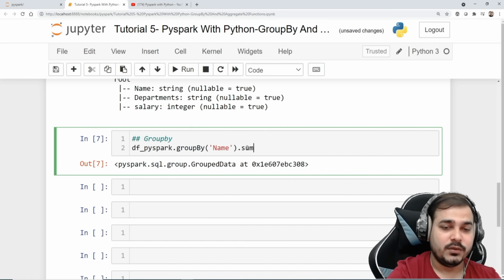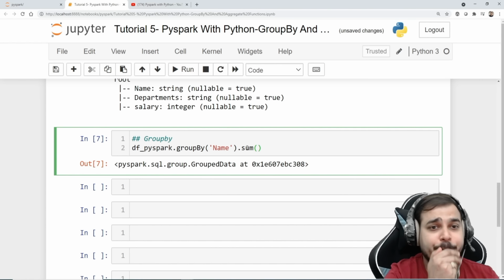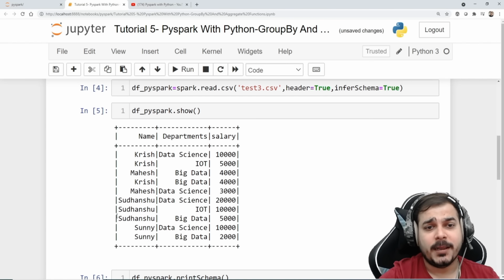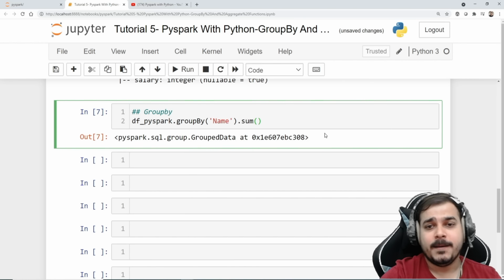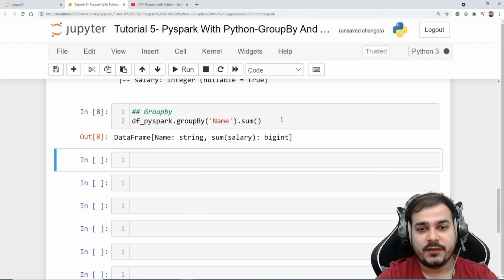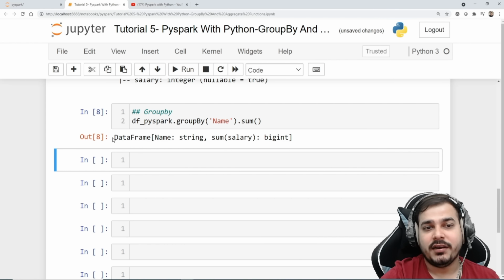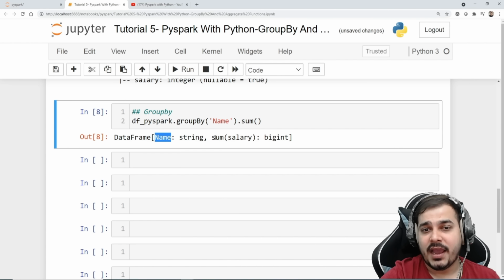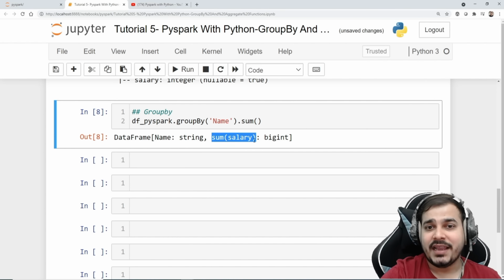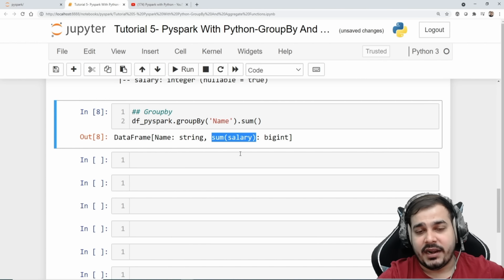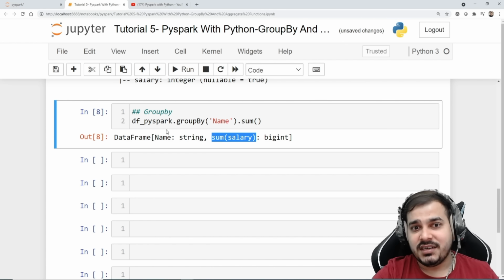Now I'm just going to use this .sum because I really need to find the maximum salary out of all these employees, who has the maximum salary. So here I'll say .sum, and if I execute it, you'll see that we are getting a SQL DataFrame which has name and sum(salary). This is very important, guys: sum of salary, because I really want the sum of the salary. Remember, we cannot apply sum on a string, so that is the reason it has not been done over here.